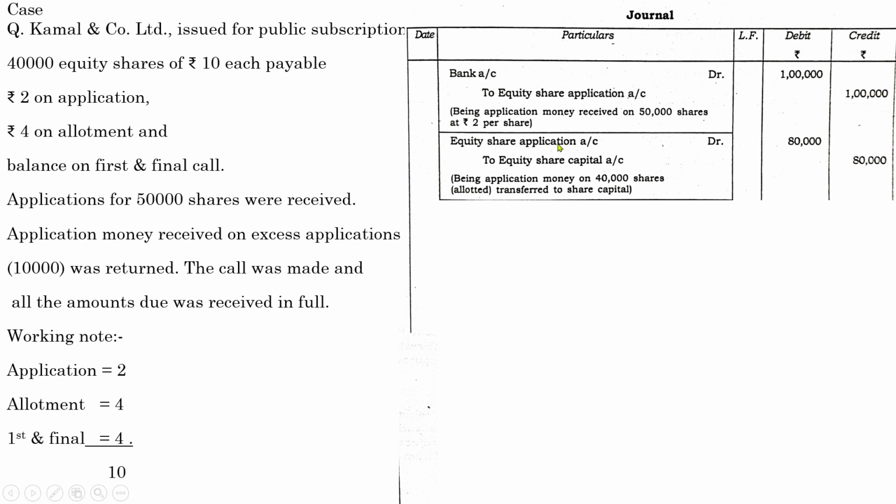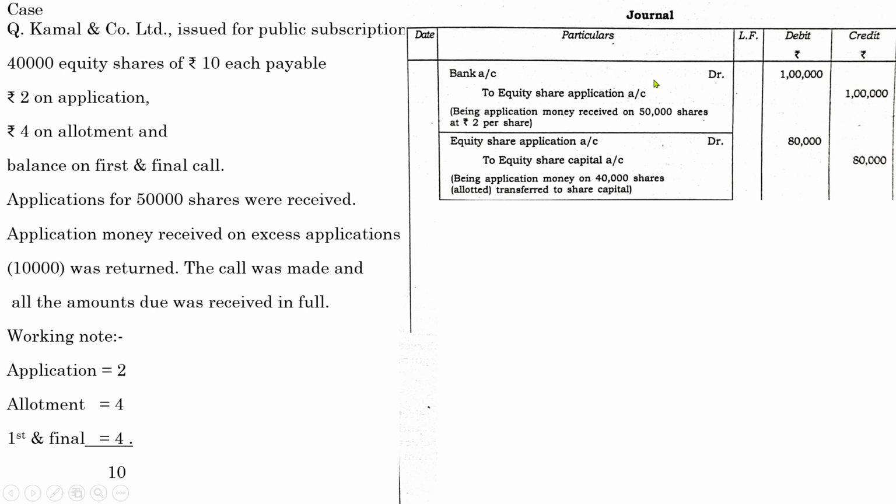So equity share application account up to equity share capital, where the company's actual value of shares has to be shown. So 50,000 was applied, but the actual shares held by the concern was 40,000. So 40,000 into 2, 80,000. This is how you have to show the entries, and this is how you have to deal with payment entry as well as the due entry.